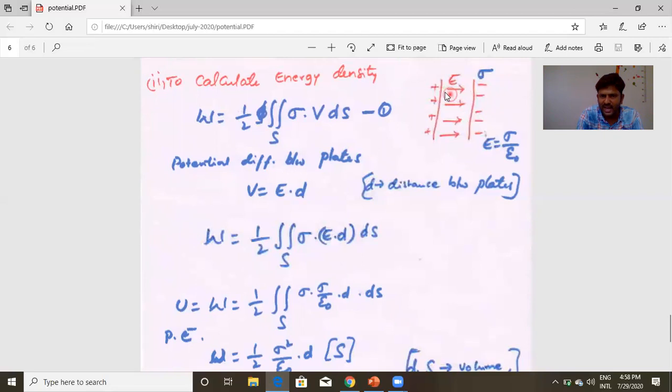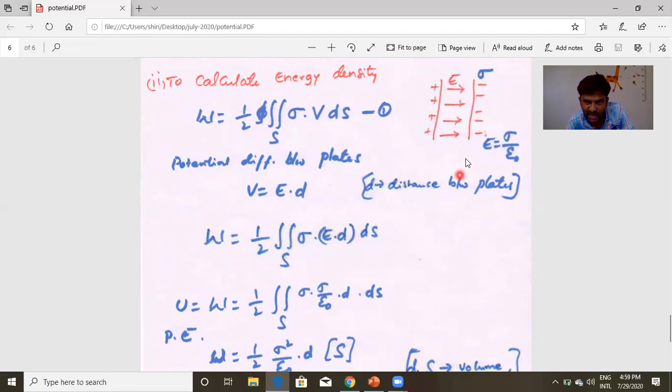Between this capacitor plates, an electrostatic field E is developed. We calculated E is equal to sigma by epsilon naught. Using the electric field intensity from an infinite sheet of conductor, we derived sigma by 2 epsilon naught plus sigma by 2 epsilon naught. So the electric field becomes sigma by epsilon naught in between these two plates. E is equal to sigma by epsilon naught.